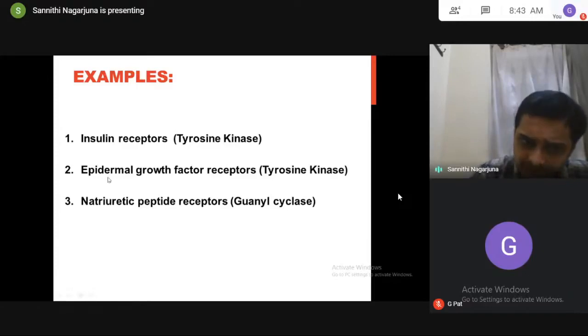Whenever the ligands bind here, these enzymes will undergo autophosphorylation, and this autophosphorylation of enzymes will bring about the actions of these ligands. The action of insulin, we all know, is to decrease blood glucose levels. Growth factor is for growth, and natriuretic is like diuretic.